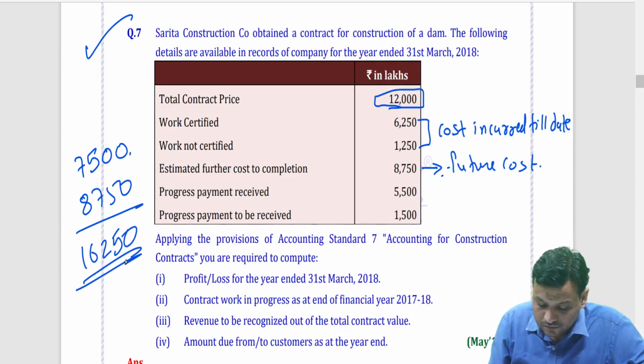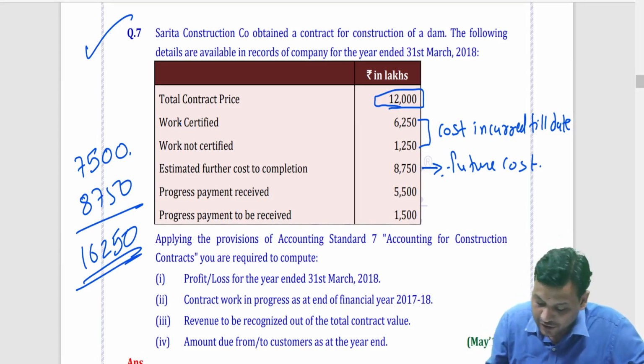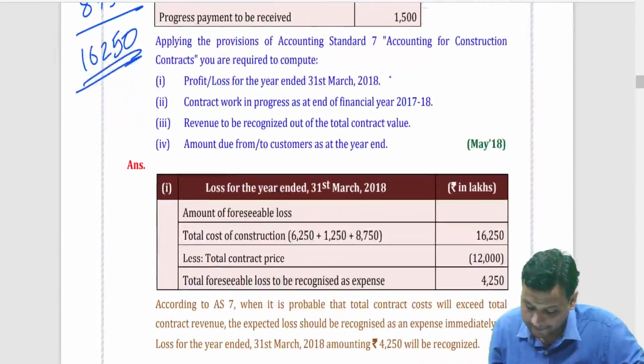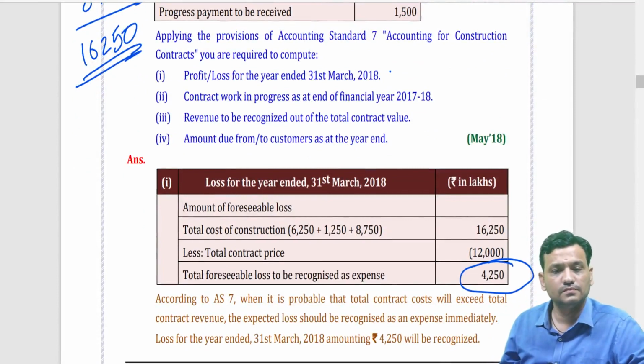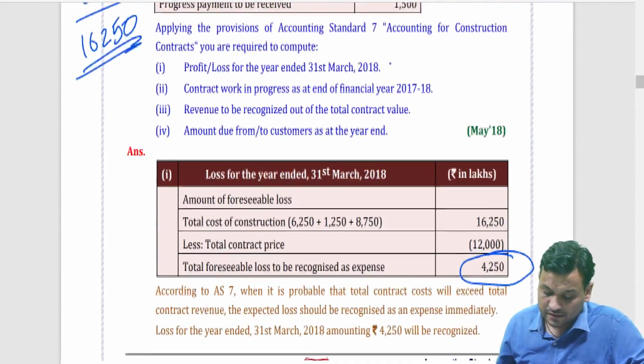Now, the contract price is 12,000, which means in any case, I am going to have a loss of 4,250. If I am going to have a loss, can I say the whole loss is to be recognized immediately? So, the loss for the year has to be 4,250. Clear? So, the whole loss is recognized.